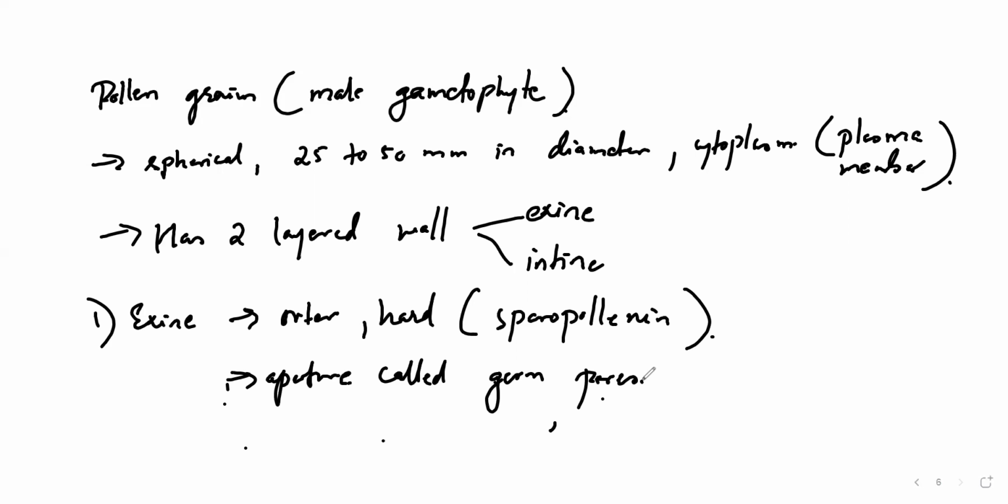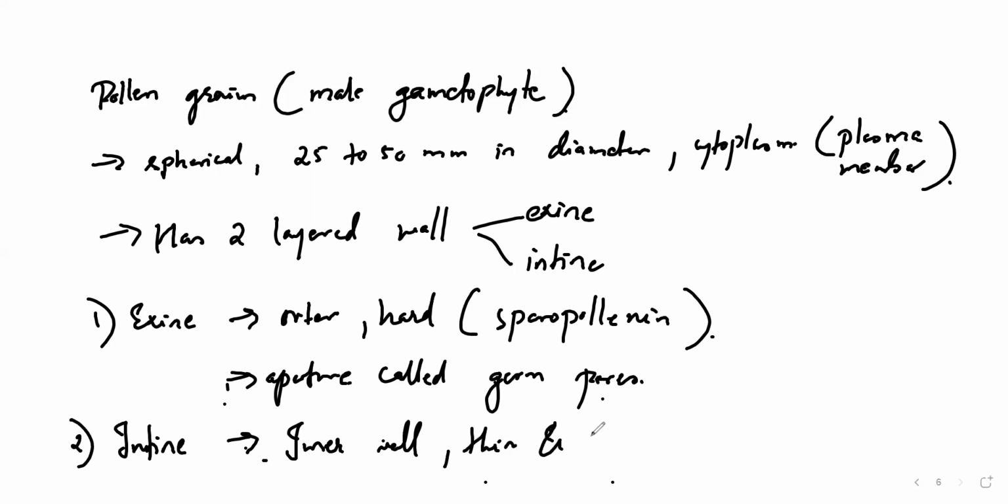Then comes the second layer, which is called what? Intine. Intine means, as I told you, inner wall, right? So this inner wall, compared to the exine, will be very thin, and they will have a continuous layer. And this continuous layer is made up of two things, which are cellulose and pectin.